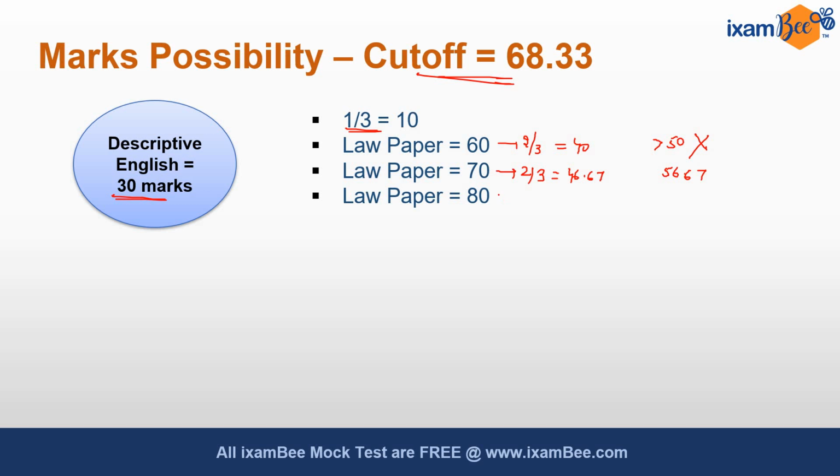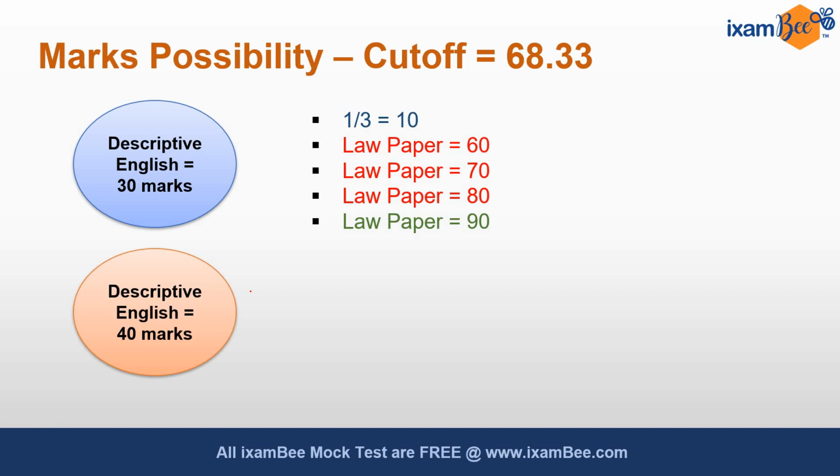Then if you score 80 marks, this will be equivalent to 53.33 and this total will become 63.33 and again not yet cleared the previous year cutoff. You will clear the cutoff at around 90, which will become equal to 60 marks and then you have scored 70. So in the range of 80 to 90, you will be able to clear the cutoff if you score 30 marks in paper 1.